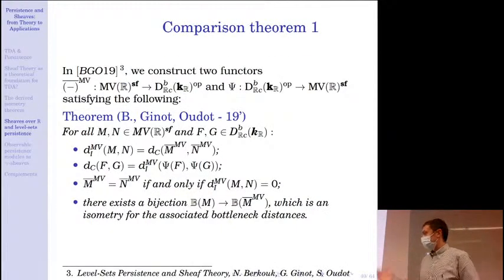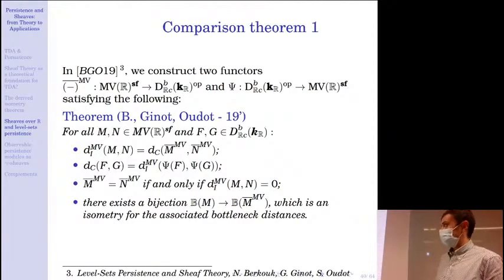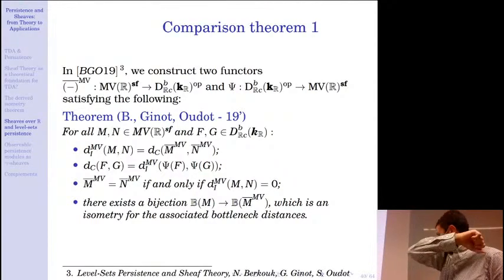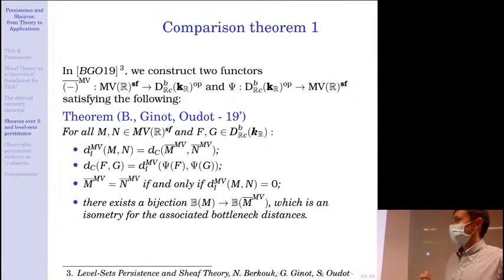So in the same article, we construct two functors. One from a strongly pointwise finite dimensional Mayer-Vietoris system to the opposite category of sheaves over R. Sorry, I'm just going to drink some water because I'm dry.